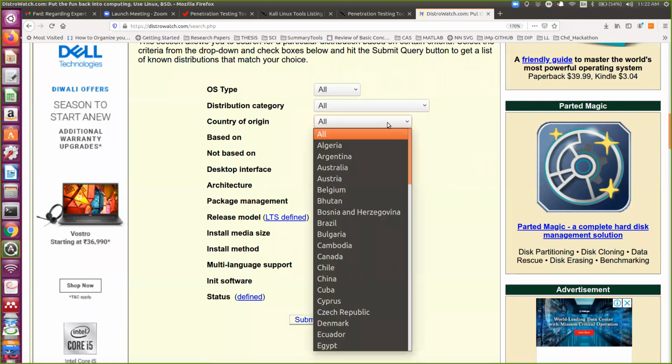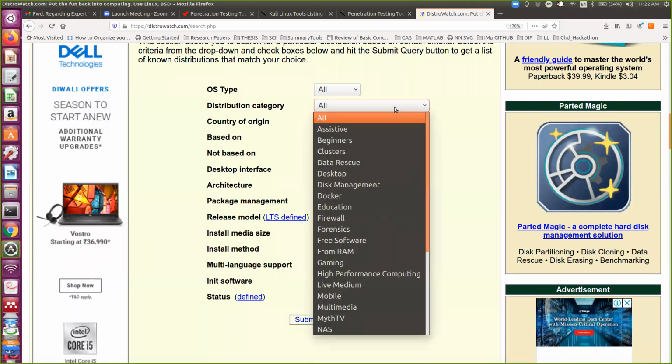Yes, sir. Okay. So under this distribution category, you can see, if you are going to develop some clusters, nowadays there are cloud-based technologies. If there is an attack, for example, you are working on some critical application as a student, and there is an attack on those applications, you can deploy clusters there. Then you have backup options, data rescue, disk management, Docker technology, education, firewall.